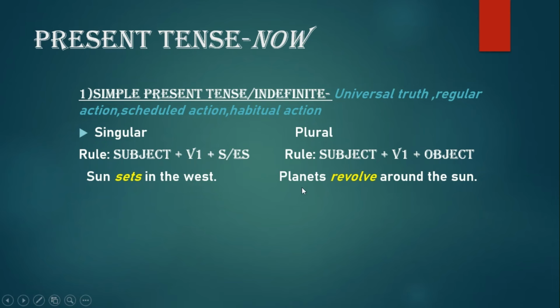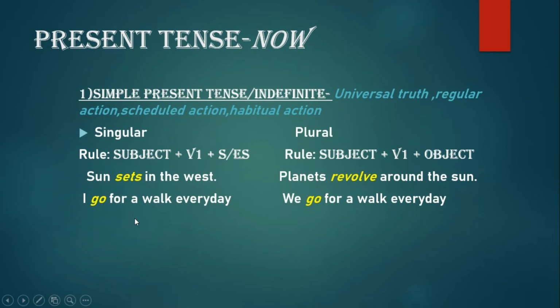So we have planets. Planets are plural. Planets revolve around the sun. Revolve is the root form. Also note that sun sets in the west and planets revolve around the sun. These are facts. These are universal truths. Hence we use simple present tense here. Now the second example, that is I go for a walk every day. It is a regular action. It happens every day. It happens regularly.